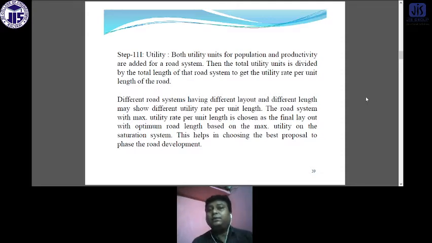This is a simple thing. Utility means utilization of the existing facilities by a single population. Different road systems having different layouts and different lengths may show different utility rates per length. The road system with the maximum utility rate per unit length is chosen as the final layout of the saturation system.